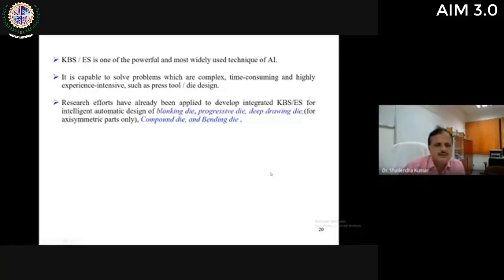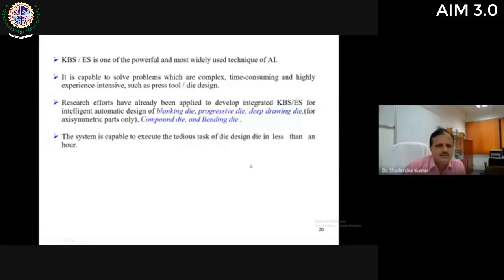We have already applied research efforts for developing an integrated KBS or expert system for intelligent automatic design of blanking die, progressive die, deep drawing die, compound die, and bending die. This system is capable of executing the tedious task of die design in less than an hour. So within 1 hour, you can do the complete task of design of a press tool, while traditionally it requires more than 1 week, or in case of complex progressive die, it requires 1 month, and highly experienced people are required.